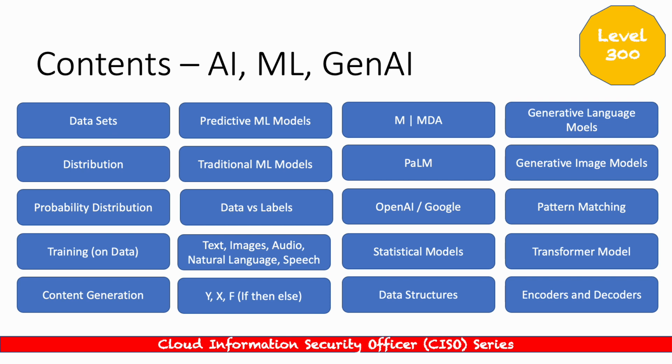We're still not done with AI, ML, and Gen AI. There's a lot more content involved. There are datasets, distribution, probability and distribution. Again, we're looking at the statistical aspects, training on the data. We're going to be looking at content generation, because the end goal of Gen AI is to produce content. What is that content? We're going to look at predictive ML models and traditional ML models, and the difference between the two. We're going to be comparing data versus labels, and also looking at text, images, audio, and natural language speech, some of the outputs of Gen AI.